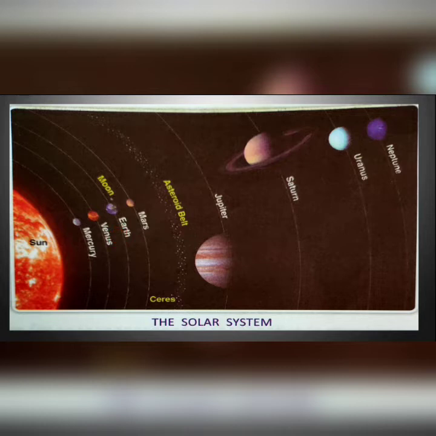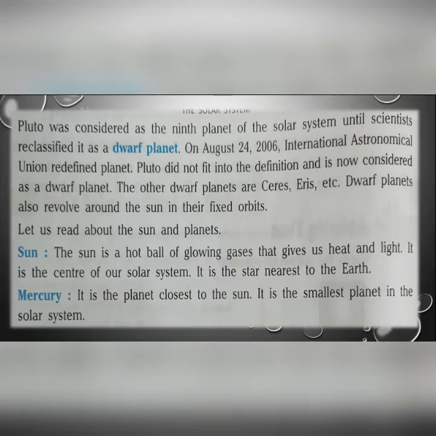This is because on our Earth, water and air can be found. Next, moving to the next part. Earlier, Pluto was considered as the 9th planet of the solar system until scientists reclassified it as a dwarf planet.